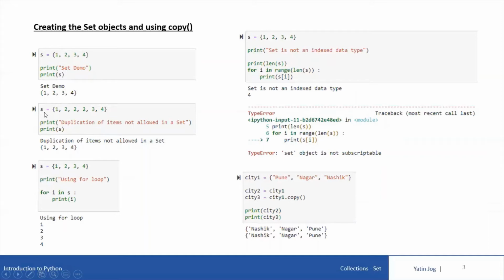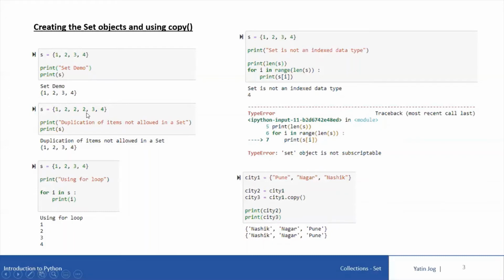Now, in case I try to declare a set with the values 1, 2, 2, 2, 3, 4, the value 2 is present 3 times. What is important about this set, as we discussed on the previous slide, is that duplication of items is not allowed in a set. So you cannot have one item present multiple times.